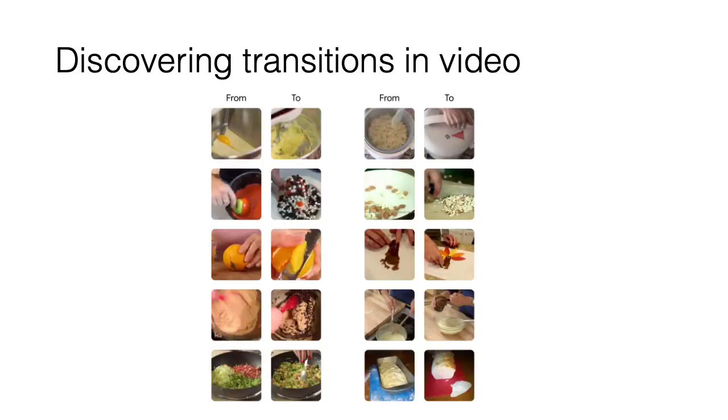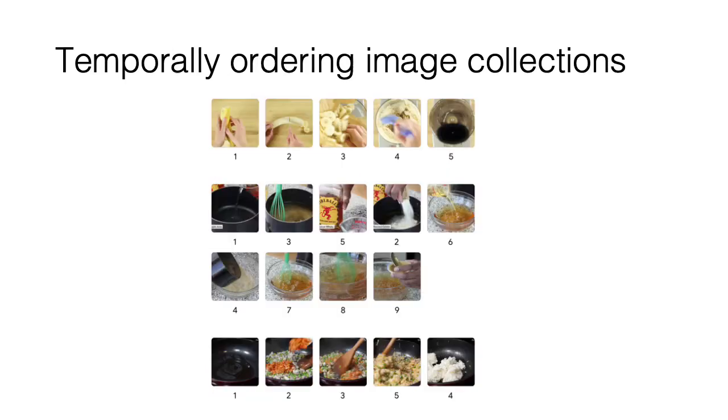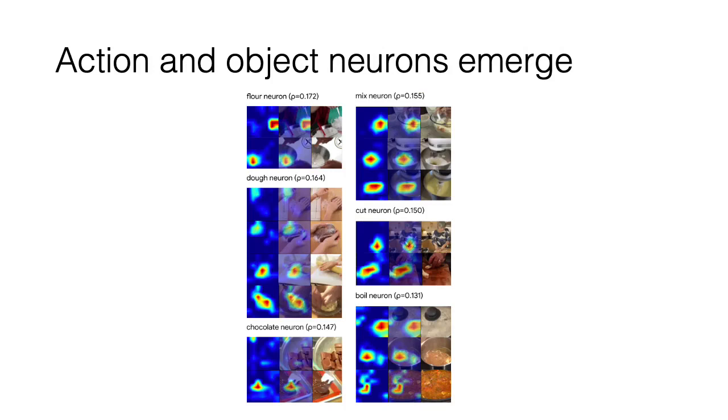We're also able to deploy our model on all pairwise transitions in a video to find the most salient transitions according to our model's learned probability function. The model discovers such transitions as segmenting an orange, adding chocolate chips to dough, and stirring up a salad. We can also use our model's learned function to temporally order collections of images by inducing a fully connected bidirectional graph and finding an optimal path in it. Finally, we show that unsupervised action and object neurons emerge through training.